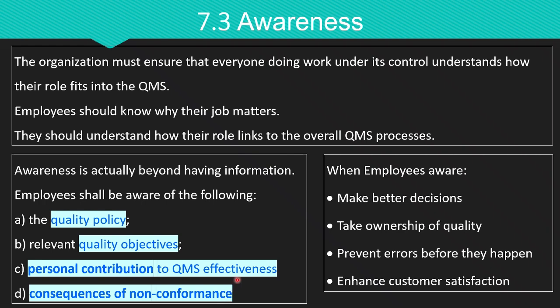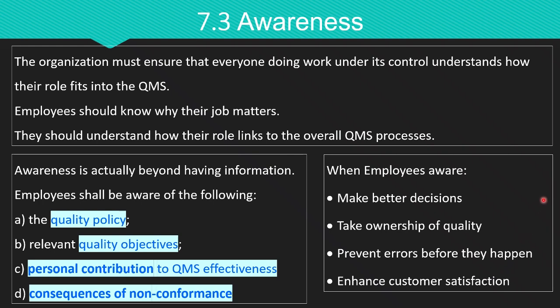When employees are aware of the quality policy, objectives, and their role and the impact of their actions on the QMS, they can make better decisions, they can take ownership of quality, they can prevent errors before they happen, and ultimately they can enhance customer satisfaction. Awareness is not just about communicating information.